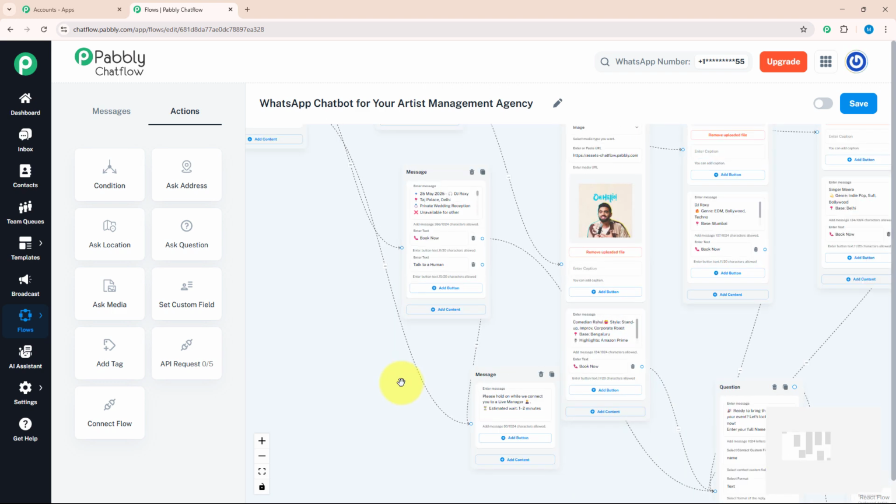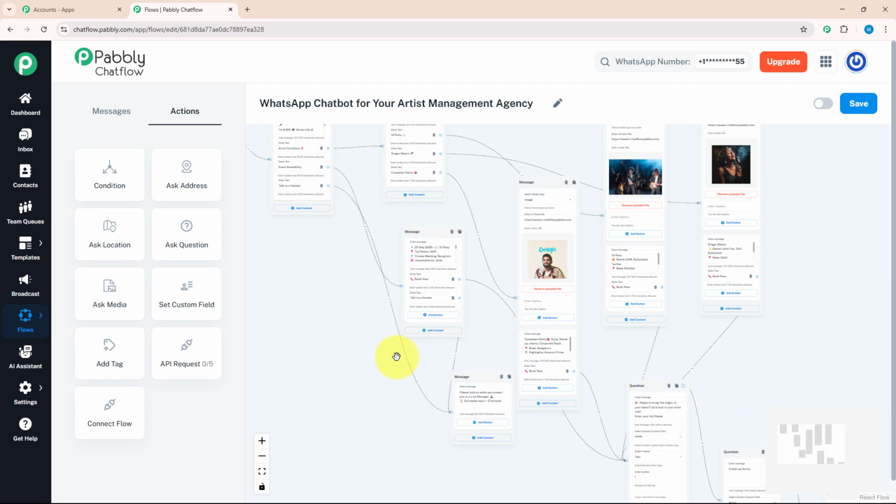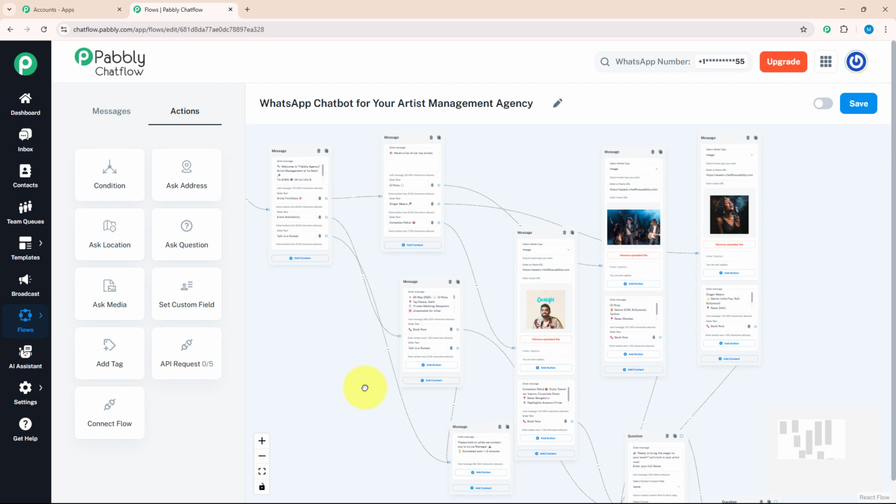So yes, I have entered all the desired information that would be needed to run a chatbot for an artist management agency. Don't forget to save your flow. As you can see, I got a message that flow updated successfully. That means my flow is saved and it is ready to run in real time.